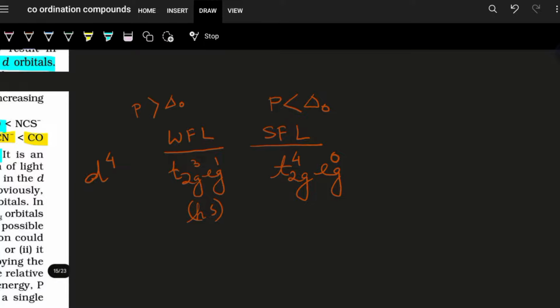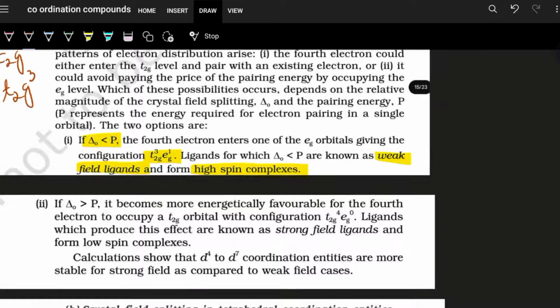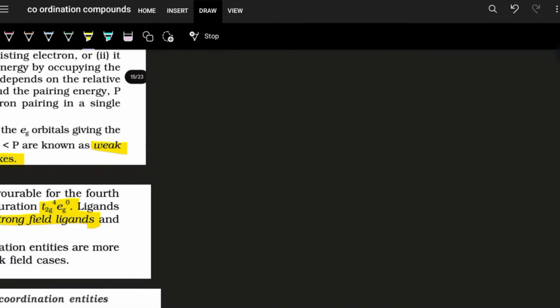Since pairing has taken place, it is a low spin complex. So this one, T2G4 EG0, is the effect of a strong field ligand, and they are low spin complexes.